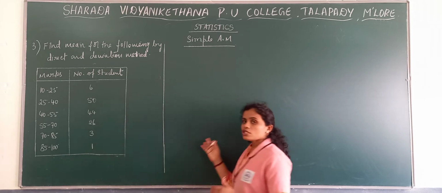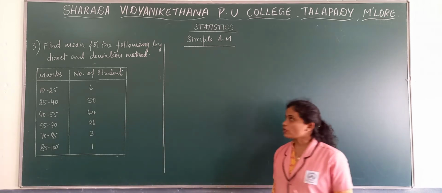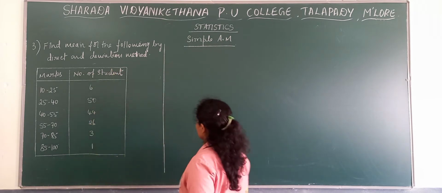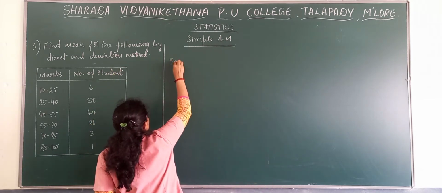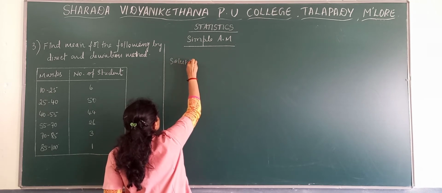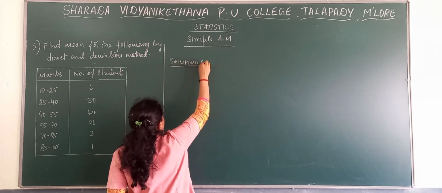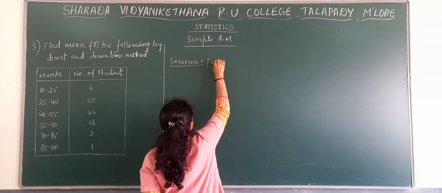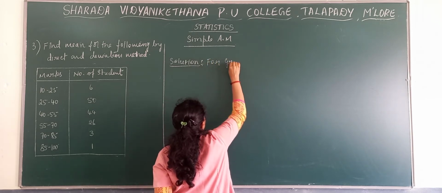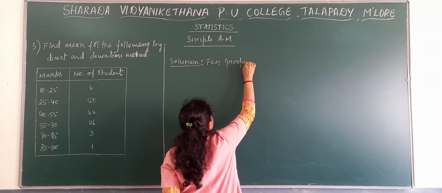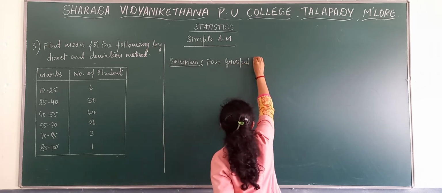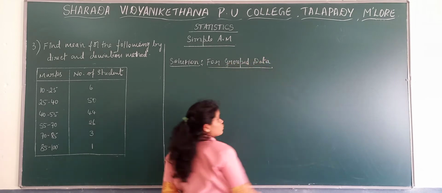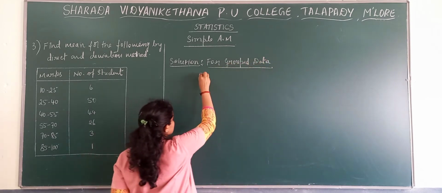Now when we have a continuous frequency distribution, how do we find the mean by the direct as well as the deviation method? Write this solution for grouped data. For grouped data, it is continuous data.